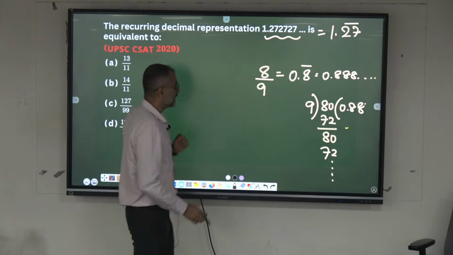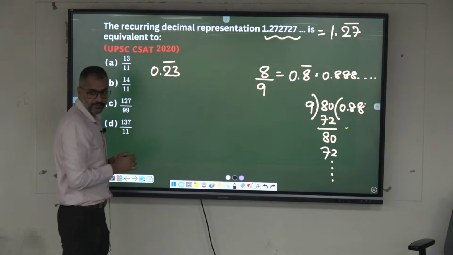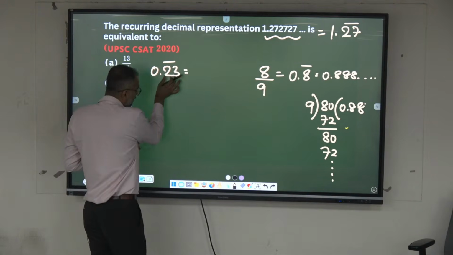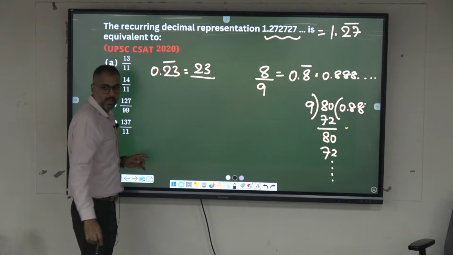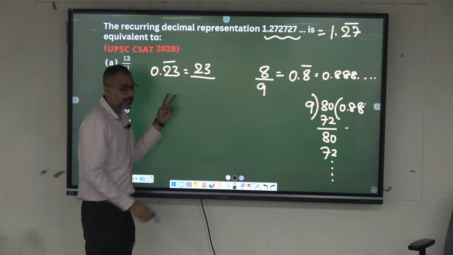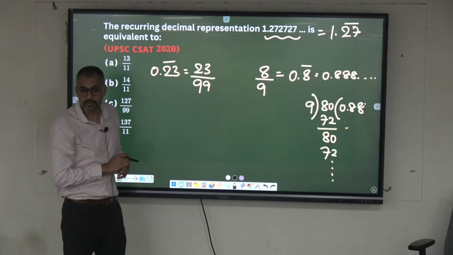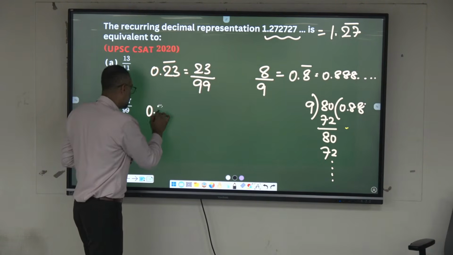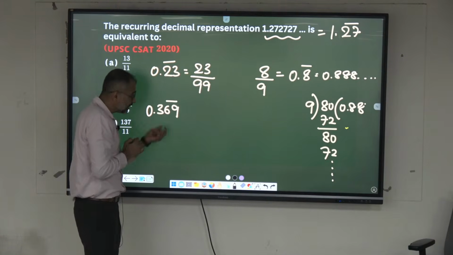Yes. Similarly, 0.23 with a bar on its head. Write 23, digits 2, 3, and divide by 99. There are 2 digits under this bar, hence 2 nines. Then 0.369, put a bar on only 6 and 9.